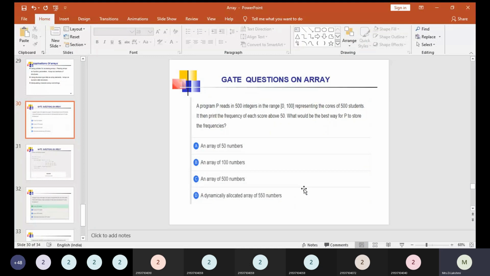We are going to read 500 integers in the range 0 to 100. The array size is 100 here, right or not? But we need to read 500 integers, representing the scores of 500 students. It then prints the frequency of each score above 50. What would be the best way for P to store the frequencies? The options given are: an array of 50 numbers, an array of 100 numbers, an array of 500 numbers, and a dynamically allocated array of 550 numbers.